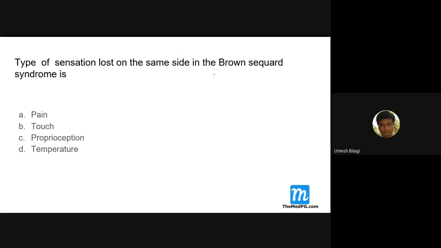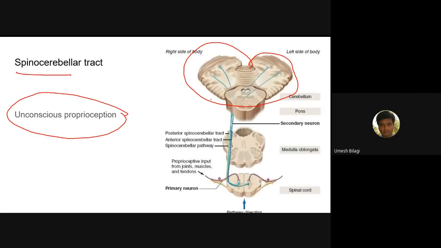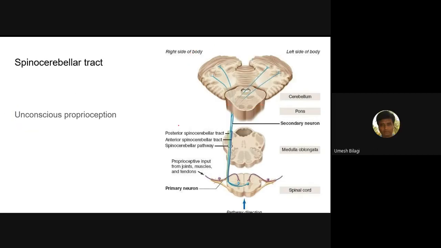Whereas the dorsal column proprioception goes to the cerebral cortex, which is conscious. So spinocerebellar tracts deal with unconscious proprioception.